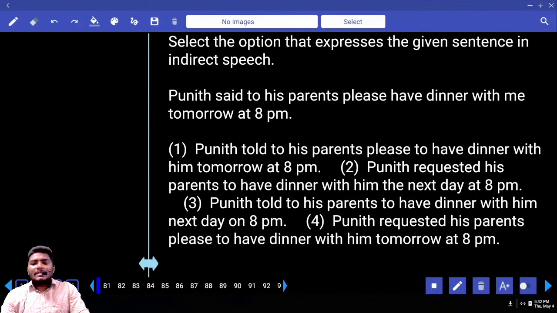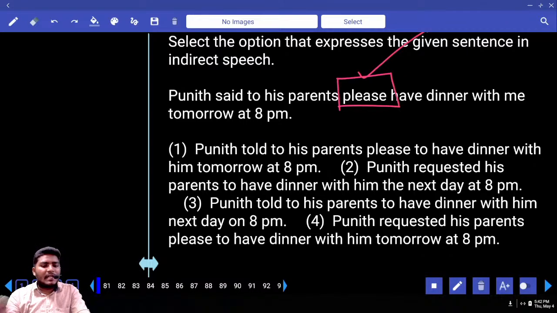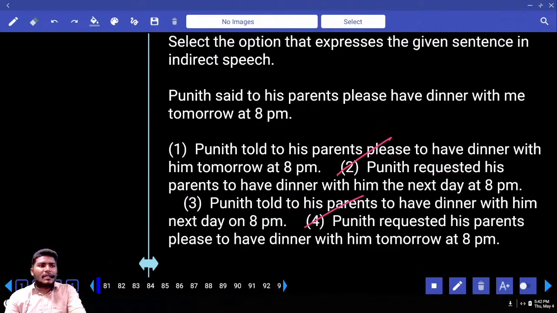Select the option that expresses the given sentence in indirect speech. When you have the word please in the direct speech, your indirect speech report verb must be requested. Look at the first option. Do you have any word requested? No. Second option, you have requested. Third option, do you find any requested? No. Fourth option, requested. Your answer is 2 or 4. Tell me which is your answer.